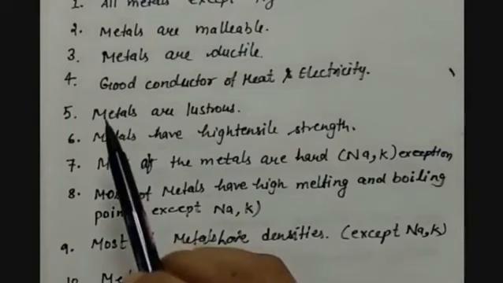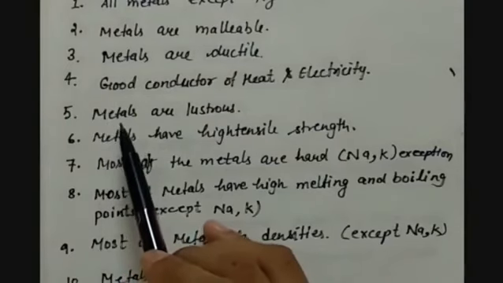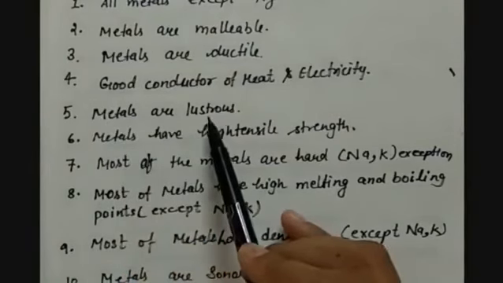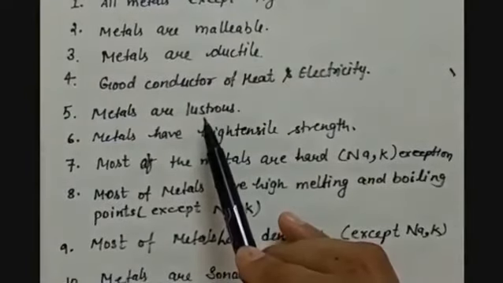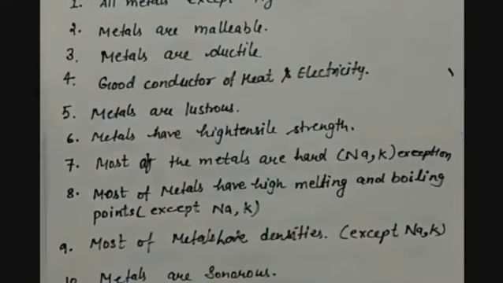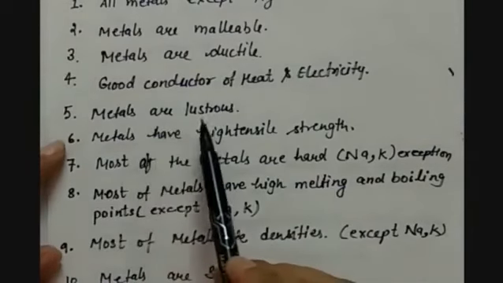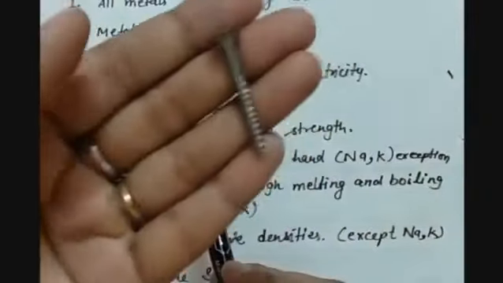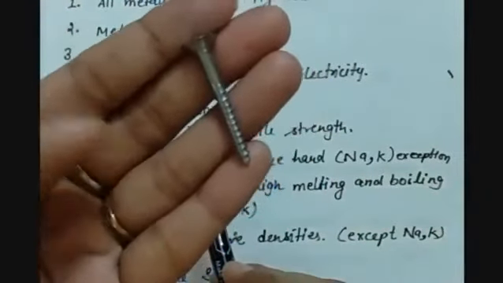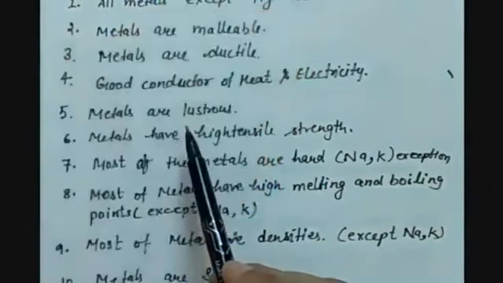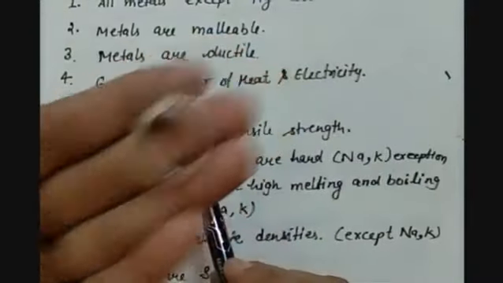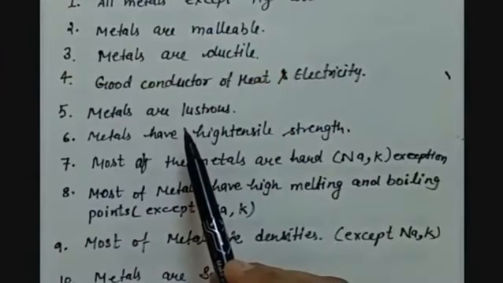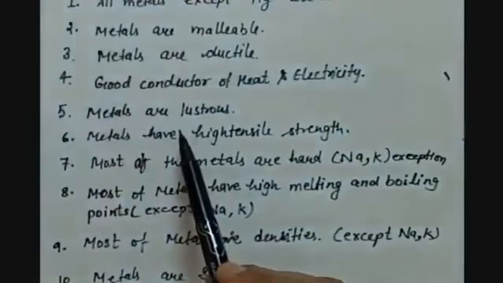Then the fifth physical property of metals is that metals are lustrous. That means they have a very shiny surface. As you can see, this is one iron piece which is new and it is giving a shine. This is silver. Copper. So all these have luster.